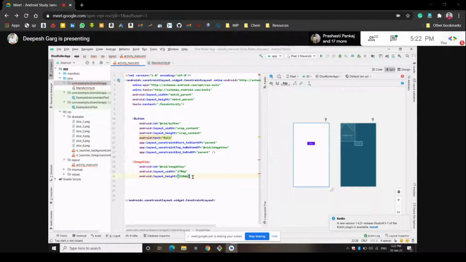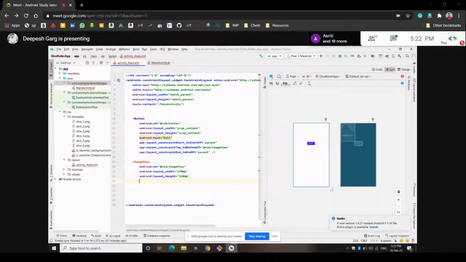Now we want to apply some constraints. But before applying the constraints, we should apply some margin between the button and the image view, because if they stick to each other, it will not look cool. So we want some margin between the button and the image view, that is the dice image. Let's add the margin first.